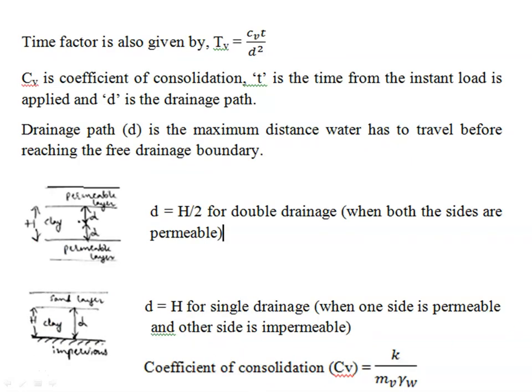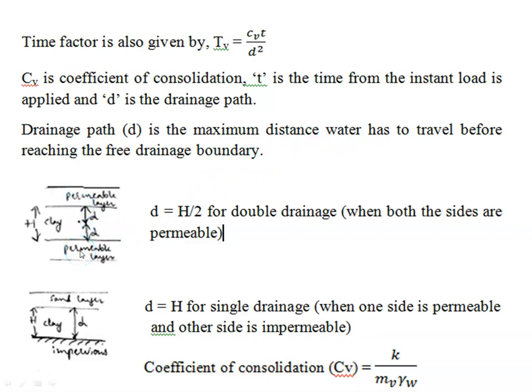This time factor can also be expressed in terms of coefficient of consolidation, where time factor Tv equals Cv t by d square. Cv is the coefficient of consolidation, t is the time taken from the instant load is applied, and d is the drainage path. So what is this drainage path? Drainage path is the maximum distance a water particle has to travel to reach the free drainage boundary.